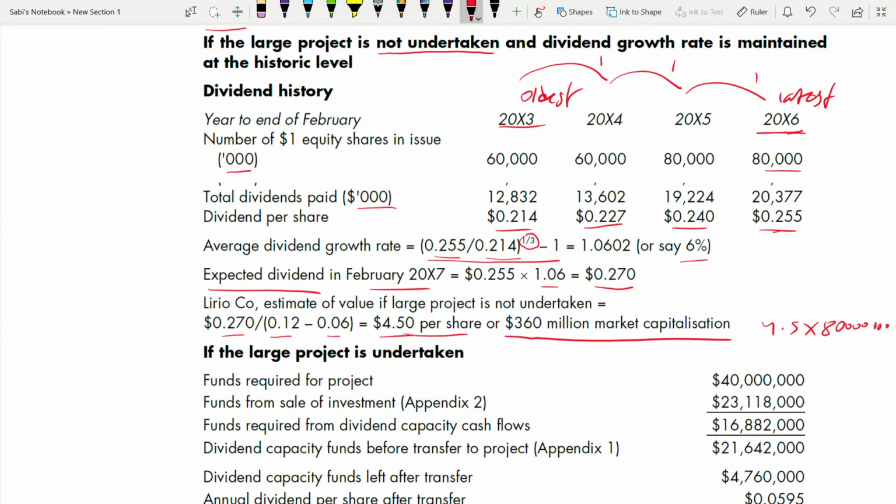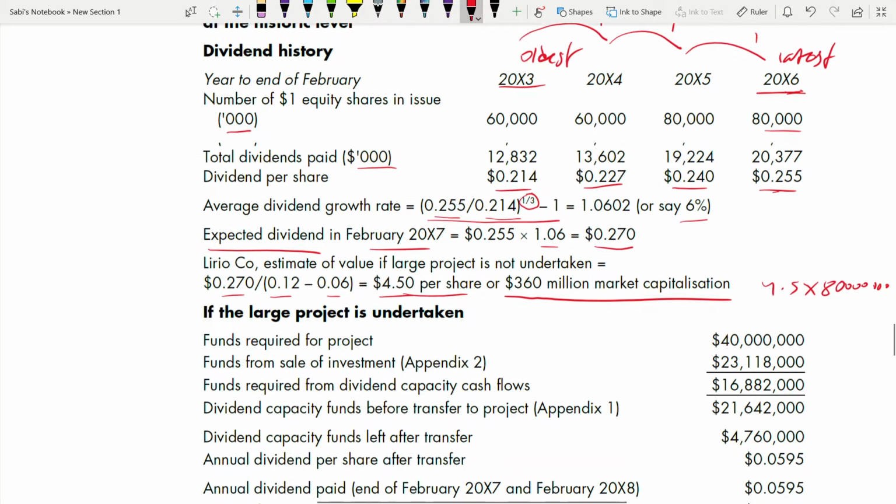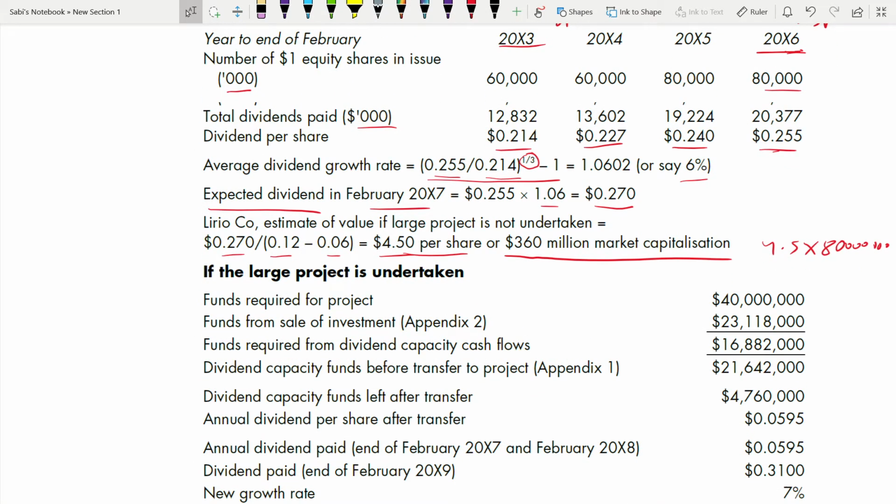Now, if the large project is undertaken, what are the funds required for the project? It is 40 million, right? The initial investment. Then comes funds from the sale of investment. First you need that, and basically you have to deduct it. The total fund which you require for that big project is 40 million. Out of that 40 million, how much are we getting from the sales?